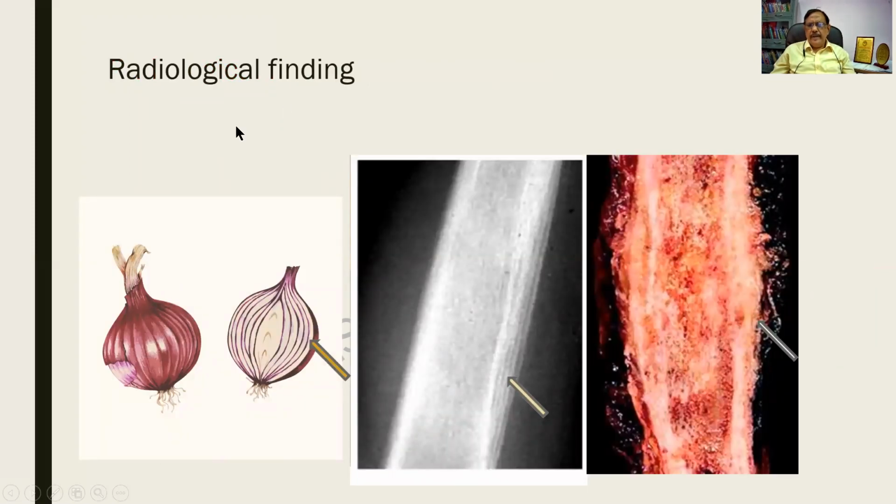The radiological finding, classically it is asked. So here I am finding a bone that is involved, and parallelly there is some new bone. I am finding multiple layers. This is called a laminated appearance, and it is similar to an onion skin. So you find the cut surface is resembling this. So the radiological appearance of an onion skin appearance is seen in Ewing sarcoma. And this is the reactive new bone formation.